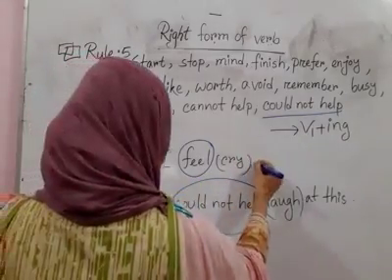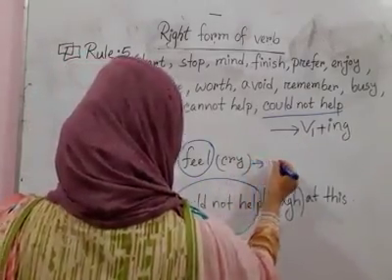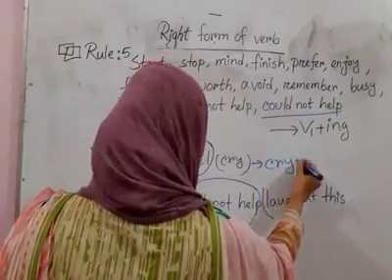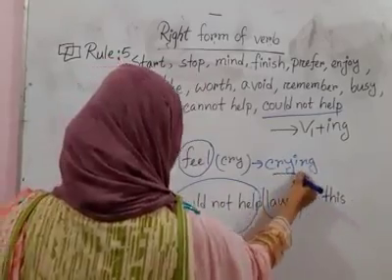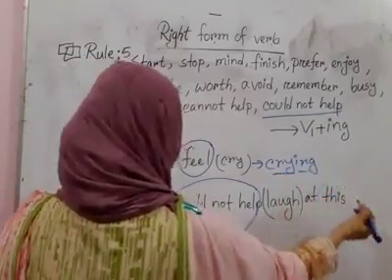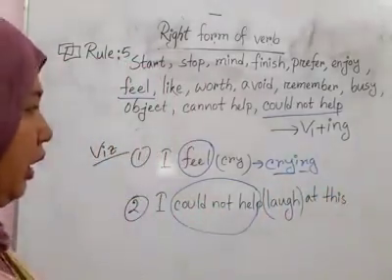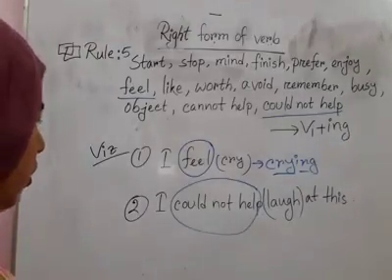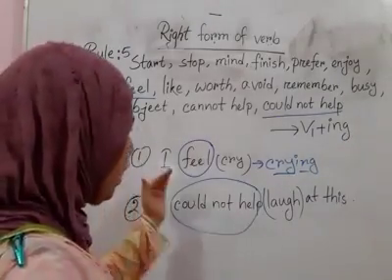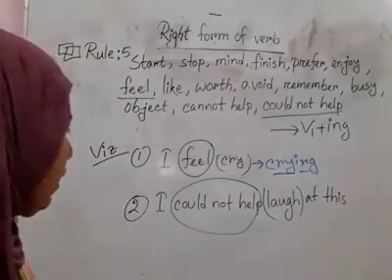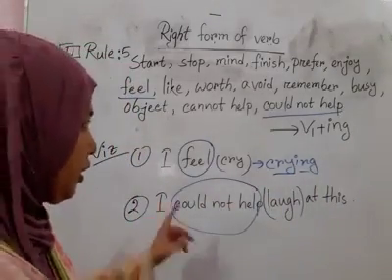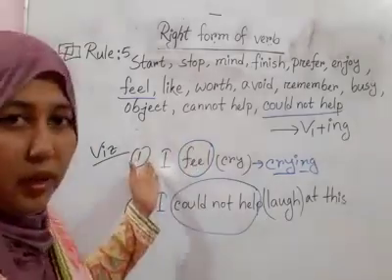I feel crying. So the verb turns into, like, cry is V1, and after cry we put ing. So the complete sentence should be like this: I feel crying.